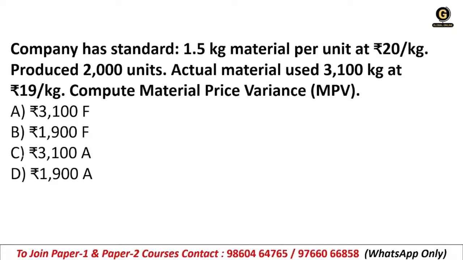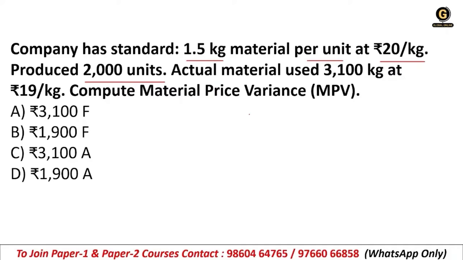Company has the standard 1.5 kg material per unit at rupees 20 per kg, produced 2000 units. This is the standard rate.